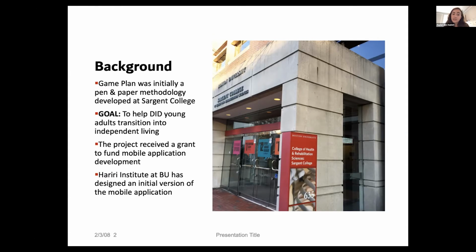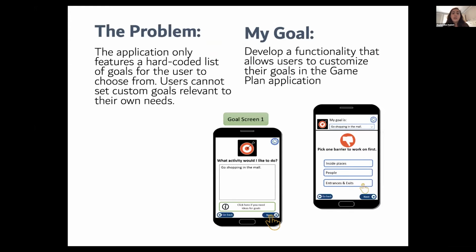This project recently received a grant to fund mobile application development, and this was actually done here again at the Hariri Institute to help them develop an initial version of the app. So the problem with this application right now is that it currently is only designed to feature a hard-coded list of goals for the user to choose from. This means that users aren't able to set custom goals relevant to their own needs.